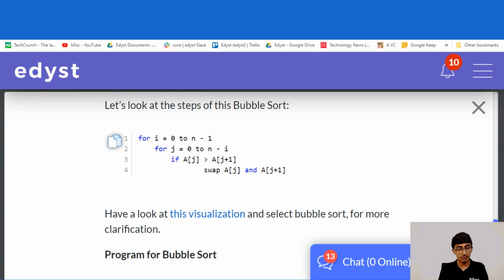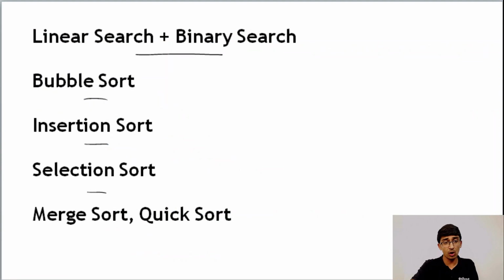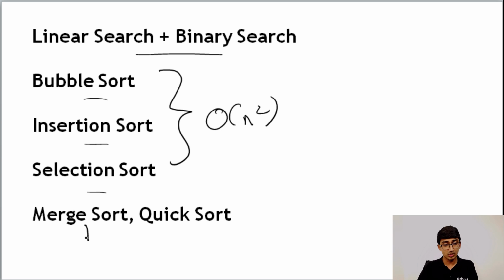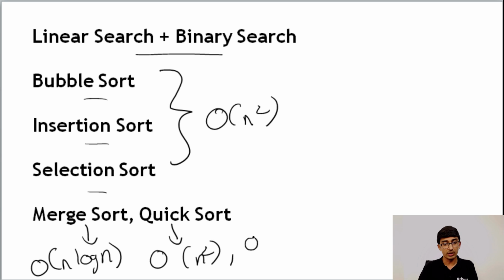Just coming back to our slides, bubble sort, insertion sort, and selection sort are all order n square. Merge sort is for sure order n log n, and I'll explain that in just a bit. And quick sort is order n square in the worst case. On average it is order n log n. Again, these are values that you should know and remember, because they will be really useful for you in the programming MCQs part.